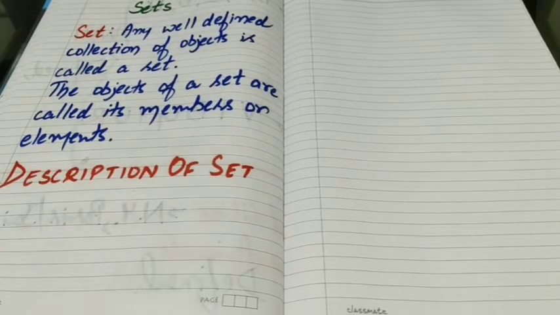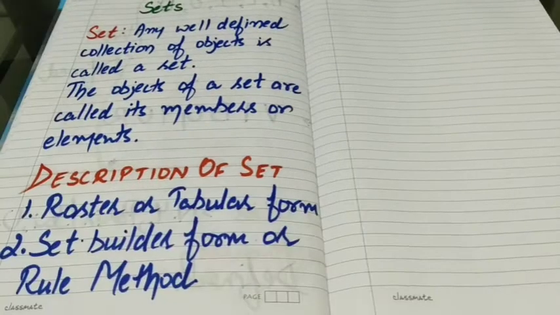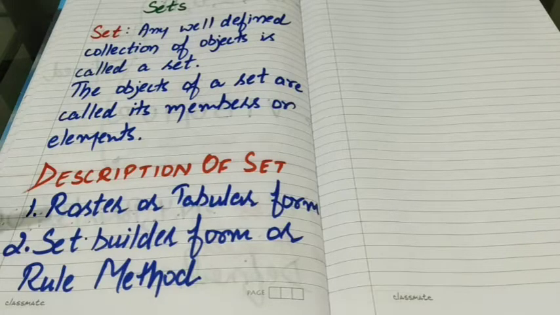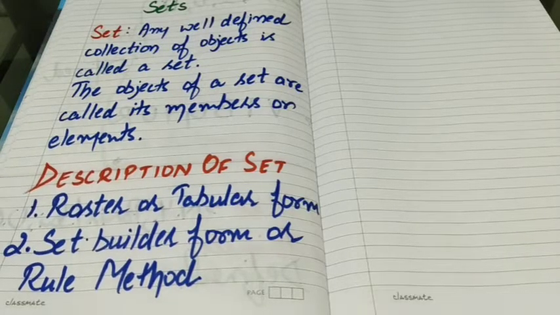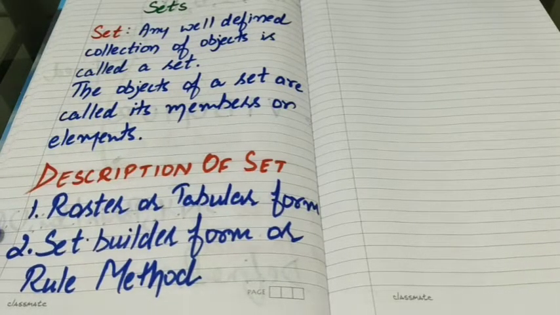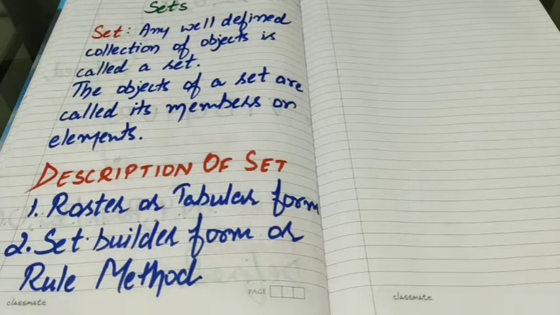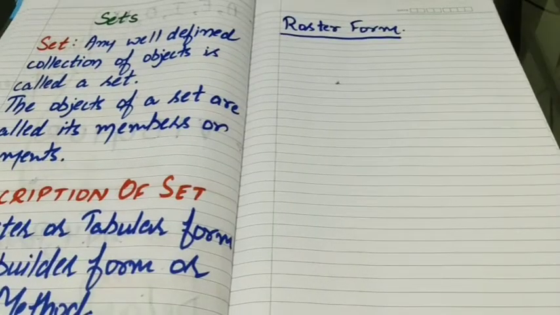Next, we are going to study about the description or representation of a set. A set can be described by two ways. First one is roster form or tabular form, and the second one is set builder form. It is also known as rule method. So let us discuss these two methods one by one. In roster form, we list all the members of the set within braces, which we call curly brackets, and separate these by commas.